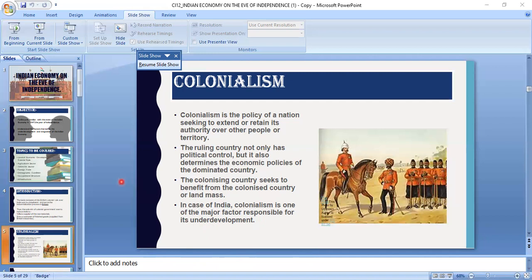So in today's class, we can see at the end the various cash crops which were grown in India, like cotton, indigo, silk, tea, and many more. So in today's class, only this much. In the next class, we will study the industrial sector.